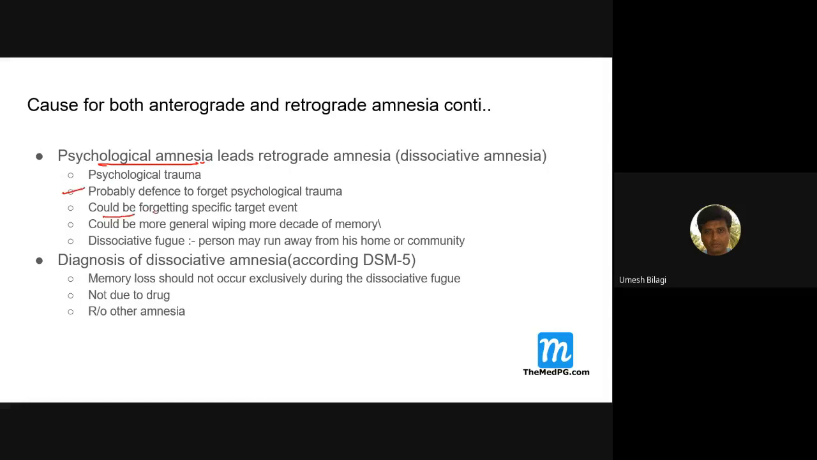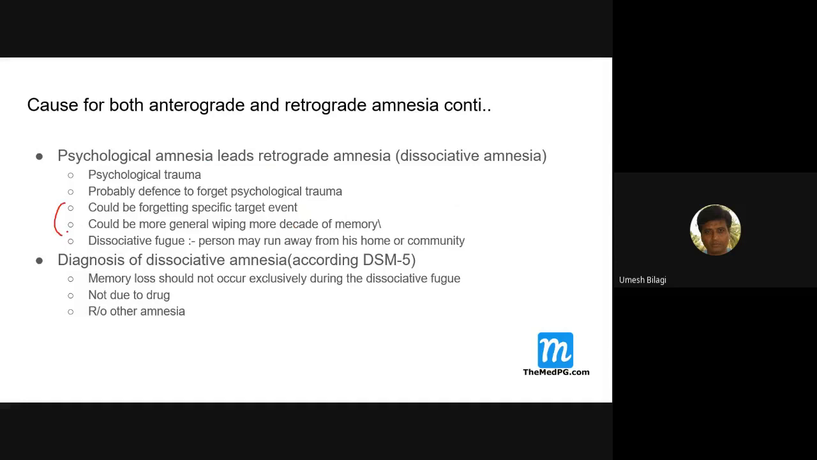It could be forgetting a specific event only, or there could be a complete wiping of decades, like 1 year or 10 years you would have forgotten. In psychological amnesia, following a psychological trauma, they would forget that event, or there could be years together of memory loss. You have seen such movies, no?